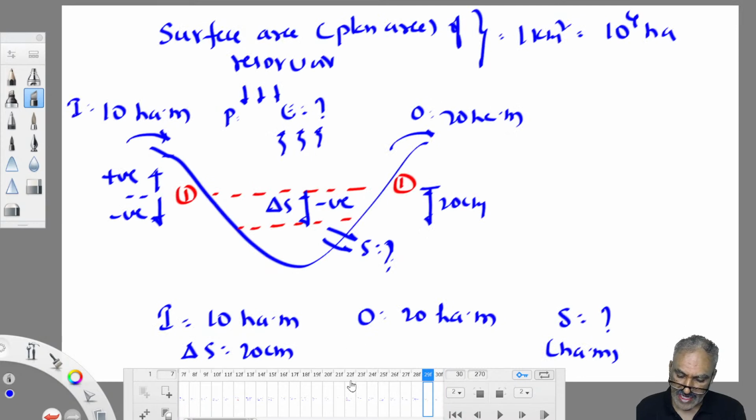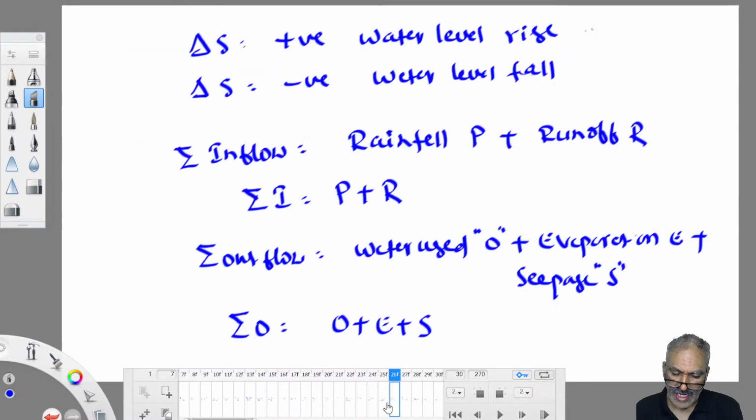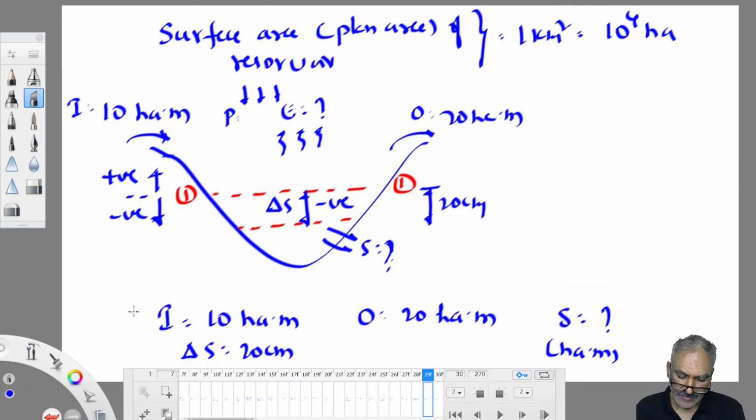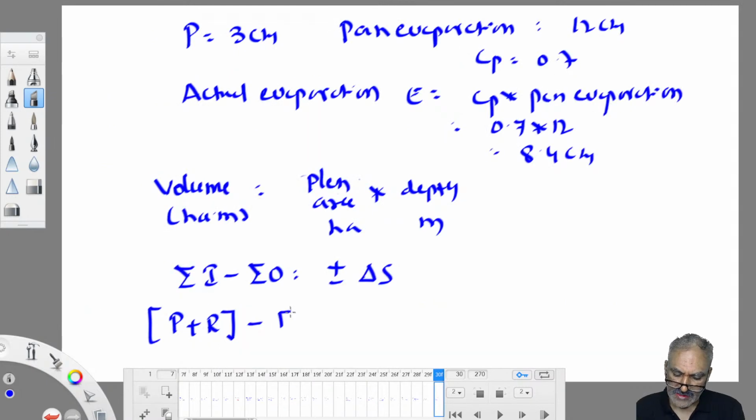Okay, I took it as I. You can put it as runoff, run-fall, whatever it may be, I or R, whatever it may be. Then, minus O plus E plus S is equal to plus or minus delta S.